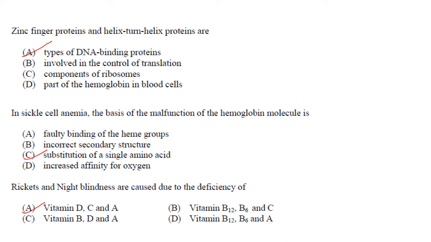Zinc finger protein and helix-turn-helix proteins are. This is a repeated question. Last year also it was asked. So types of DNA binding proteins. Answer is option A. In sickle cell anemia, the basis of the malfunction of the hemoglobin molecule is substitution of a single amino acid. Answer is option C. Then rickets and night blindness are caused due to deficiency of vitamin D, C and A. Answer is option A.